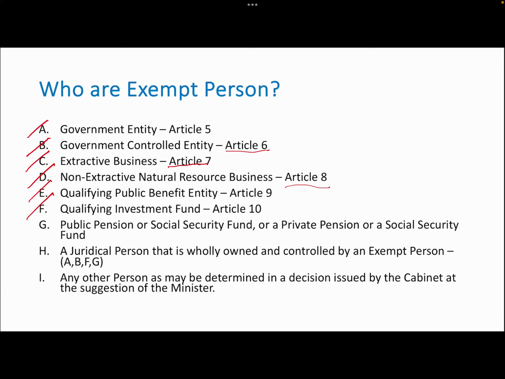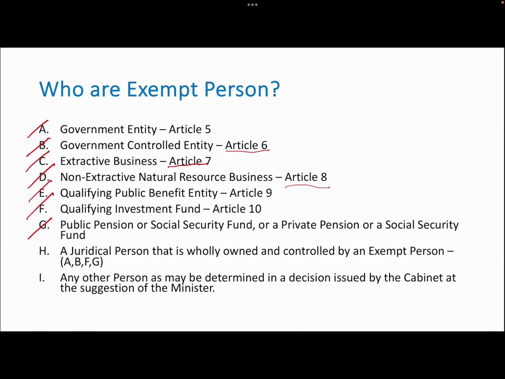Public pension or social security fund or private pension or a social security fund. Okay, this one does not come under any article, but any organization which is a public pension or social security fund or a private pension or a social security fund, it will be an exempt person.